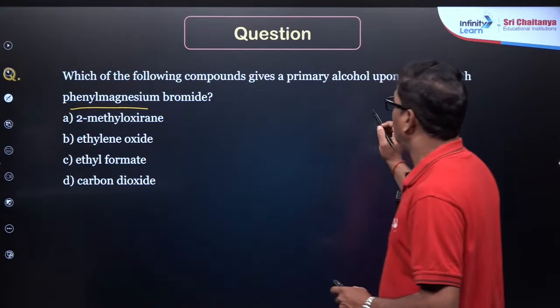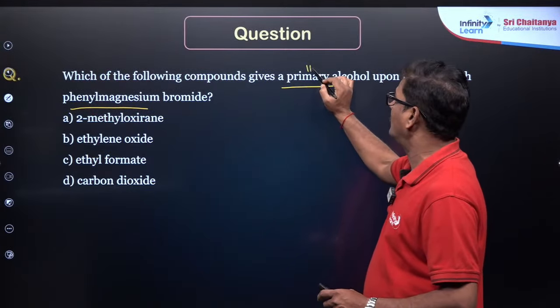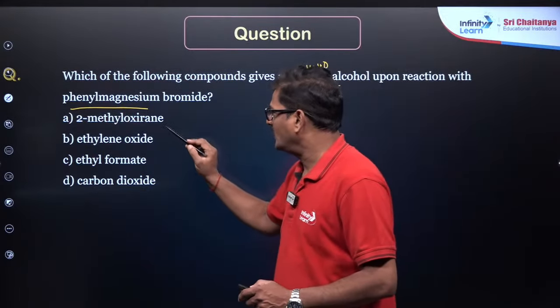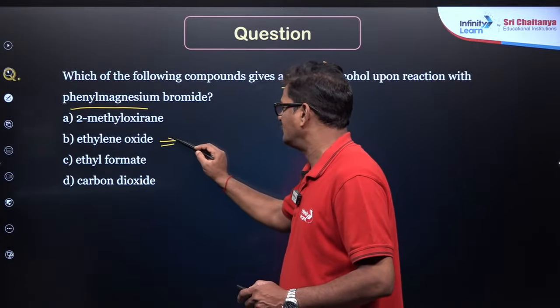So, a primary alcohol is supposed to come from formaldehyde, or ethylene oxide. Methyl oxirane, ethylene oxide, yes, it is ethylene oxide.